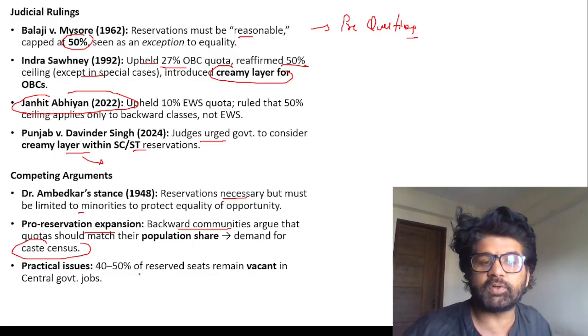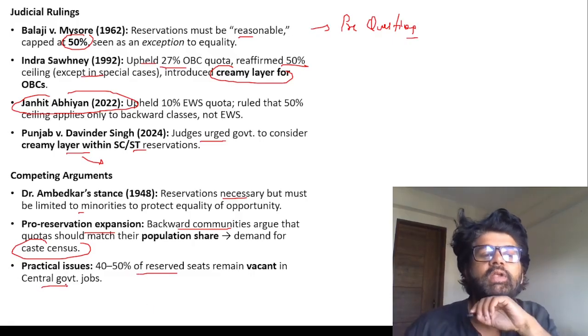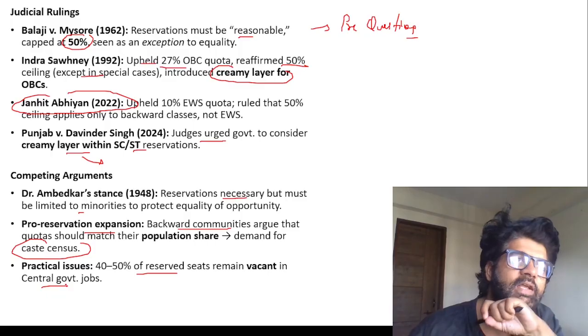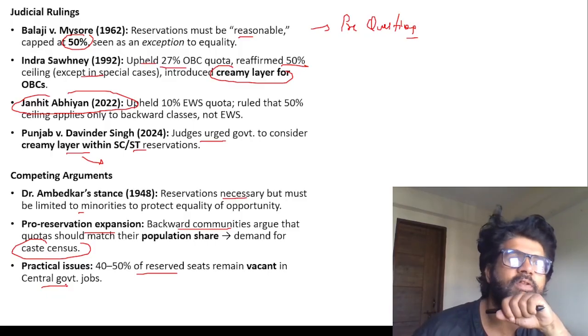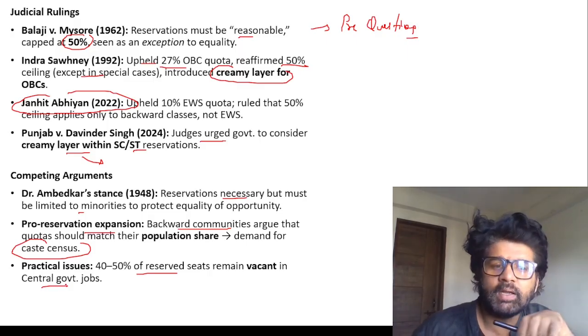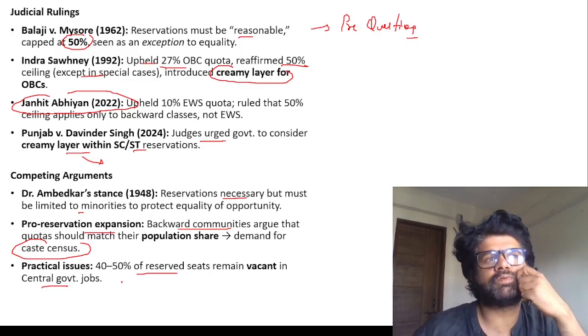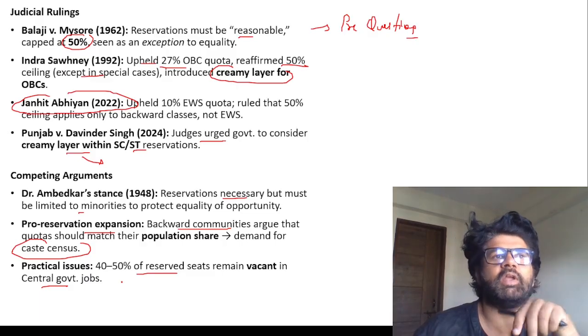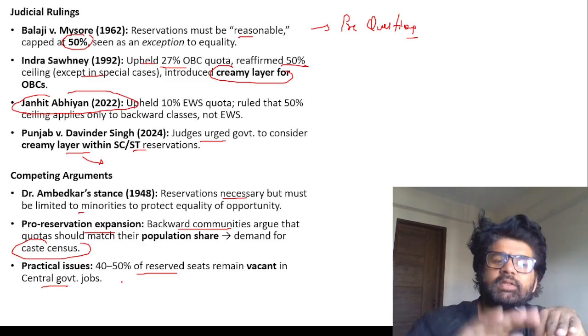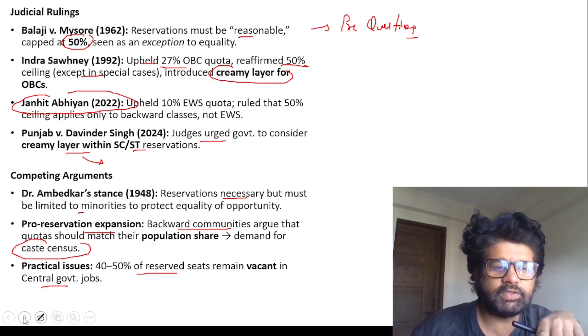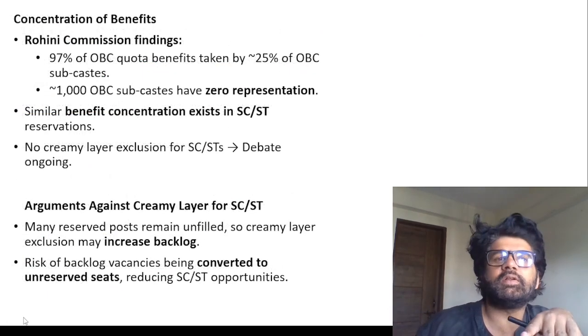Practical issues, 40-50% of reserve seats remain vacant in central government jobs. So sometimes what happens, if there are talks related to introducing creamy layer within SC, ST, if that happens, currently many seats in these reserve portions, especially SC, ST, they remain vacant and then they are converted to unreserved. So if this creamy layer is introduced, maybe that thing will increase more. Reserve seats vacancy or the vacant reserve seats will increase more.